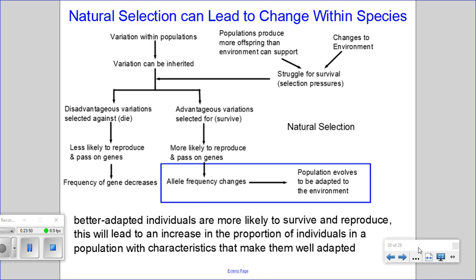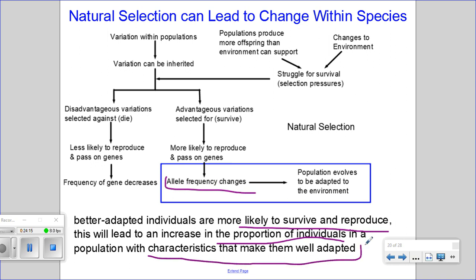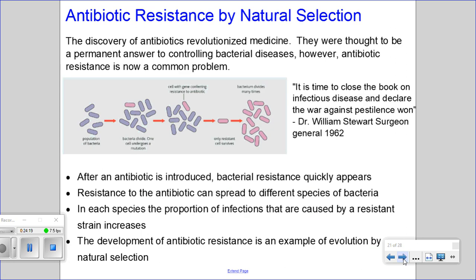So natural selection can lead to change within a species. As allele frequencies change, this will allow populations to evolve to be better adapted to their environment. Better adapted individuals are more likely to survive and reproduce, and this will lead to an increase in the proportion of individuals in a population with characteristics that make them well adapted to that environment.